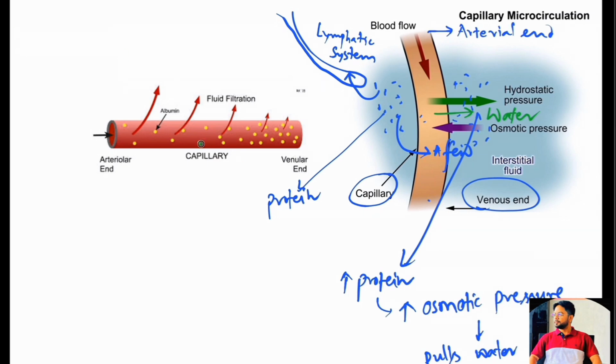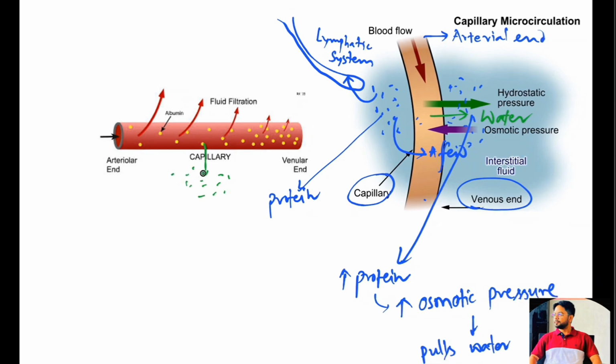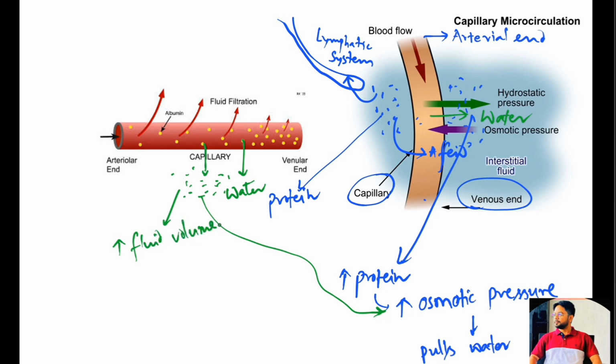That means, normally, a small amount of protein comes out from the blood capillary into the interstitium. As the protein accumulates inside the interstitium, that increases the osmotic pressure. As the osmotic pressure increases, it attracts water from the blood vessels. This leads to an increase in the fluid volume of the interstitium. As the fluid volume increases and the amount of protein in the interstitial fluid also increases, that increases the pressure of the interstitial fluid. The increasing interstitial fluid pressure greatly increases the rate of the lymph flow, which carries away the excess interstitial fluid volume and excess protein that has accumulated in the space.